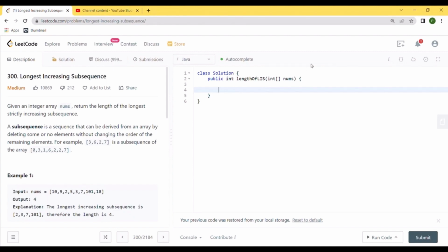So first of all, we will create a new array called lis, and we would create the array of size whatever the size we are given for the input nums. And we will initialize the array with value 1.